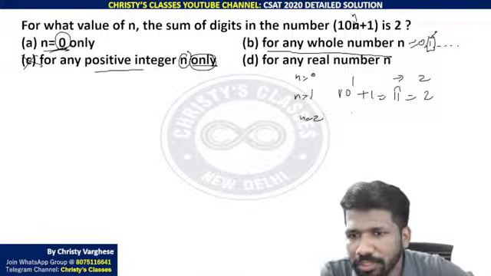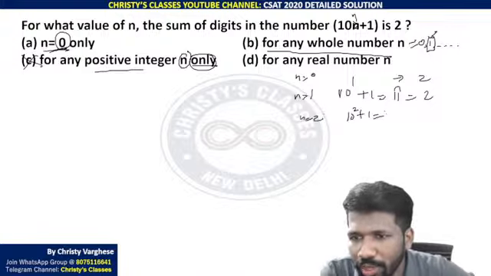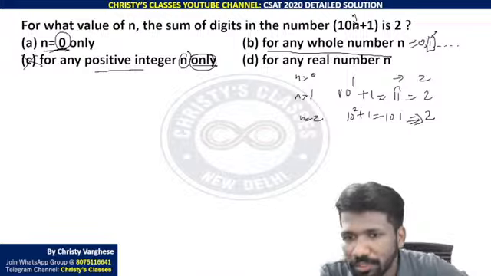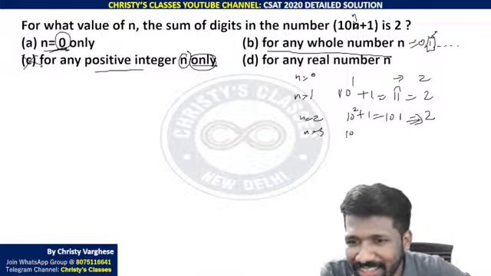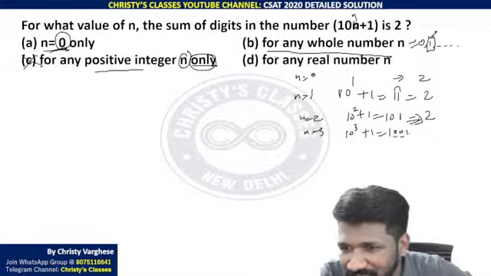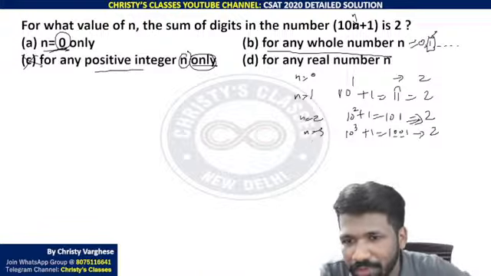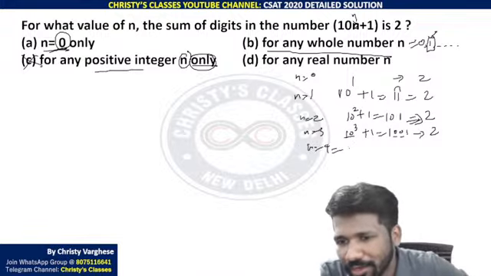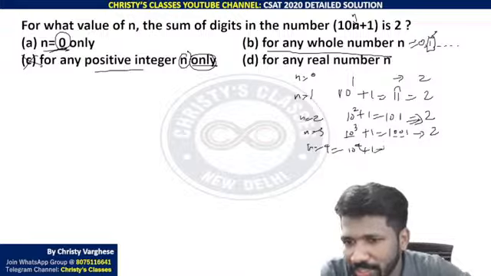n equal to 2 means 10 raised to 2 plus 1. And look at the pattern clearly. 100 plus 1, 101. Sum of digits is still 1 plus 0 plus 1, 2 itself. And n equal to 3, you can see it is 1000 plus 1. So you are just adding zeros in between. That will not change the sum of digits, which is 2. n equal to 4 means you are observing the pattern. 10 raised to 4 plus 1, that is 10,000 plus 1, 10,001. That is 2 as the sum of digits.